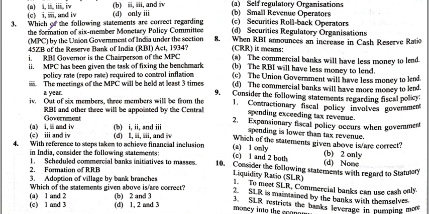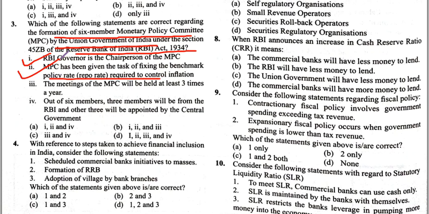Which of the following statements are correct? The formation of a 6-member Monetary Policy Committee by the Union Government of India under the Reserve Bank of India Act 1934. The RBI Governor is the chairperson of the Monetary Policy Committee. The Monetary Policy Committee has been given the task of fixing the benchmark policy repo rate required to control inflation.